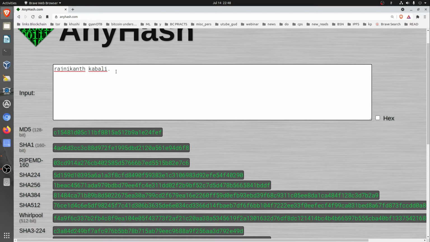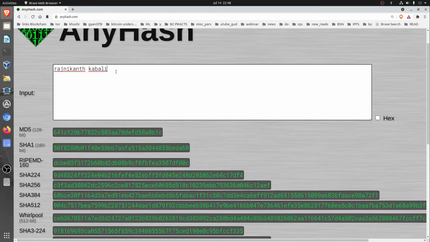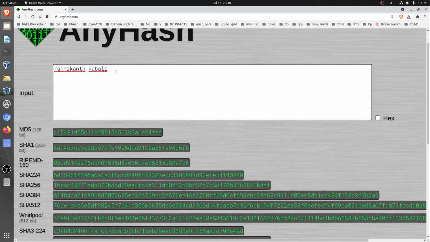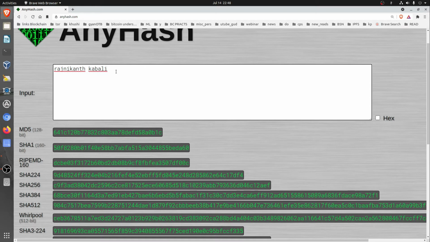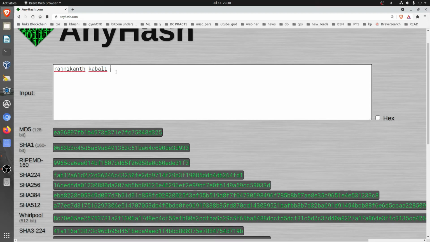So I remove the full stop and I get this, and if I add the full stop, I get this. Even if to the original message I add a space, the hash changes. So basically hash is representing and ensuring that the message integrity stands. It is similarly applied everywhere.